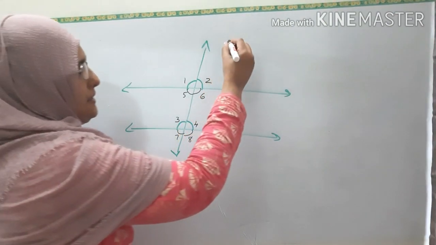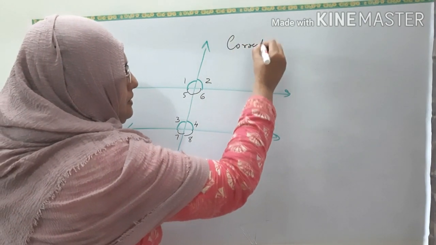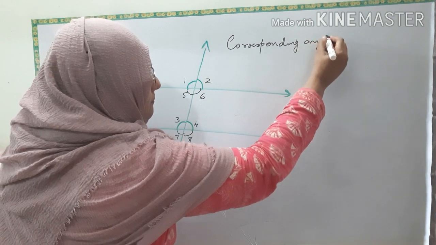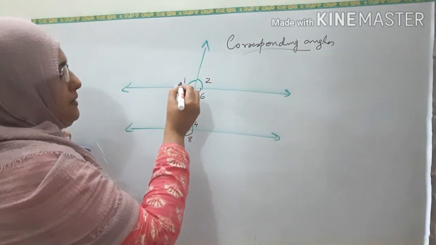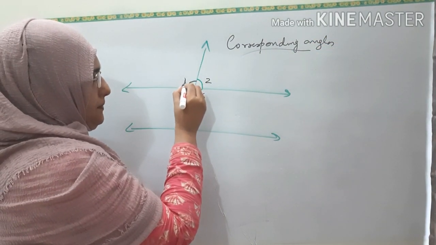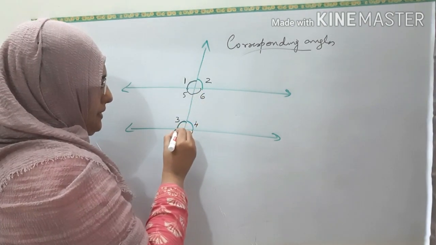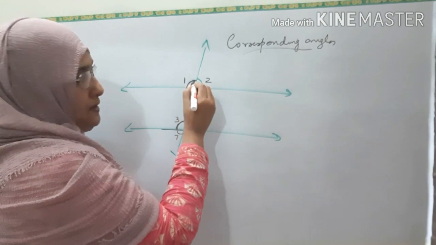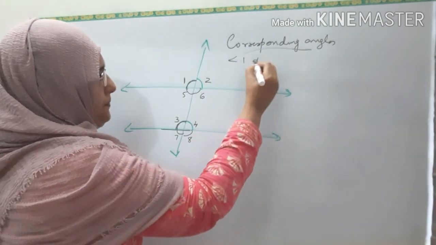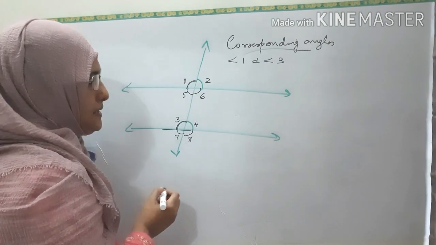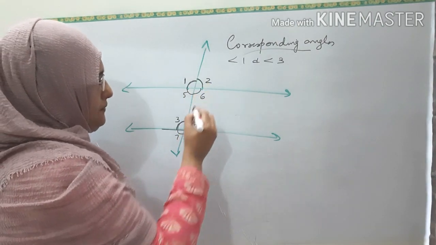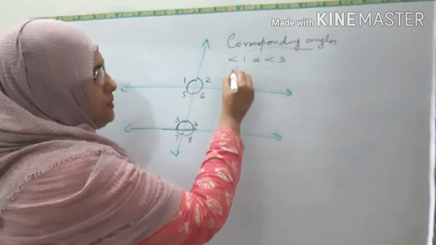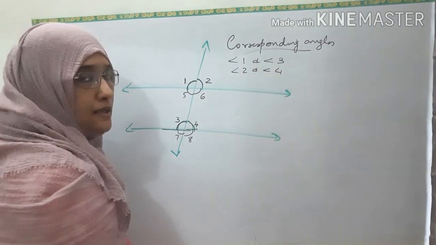Now, next is corresponding angles. Which are the corresponding angles? See, for this angle 1, this is a corresponding angle. See, both are above the parallel lines, isn't it? So, 1 and 3 are corresponding angles. What about 2 and 4? They are also above the line and the same side. So, they are also corresponding angles.